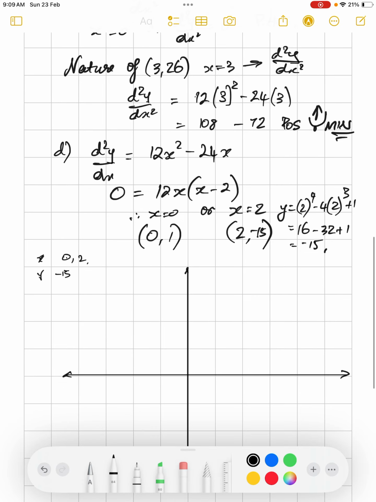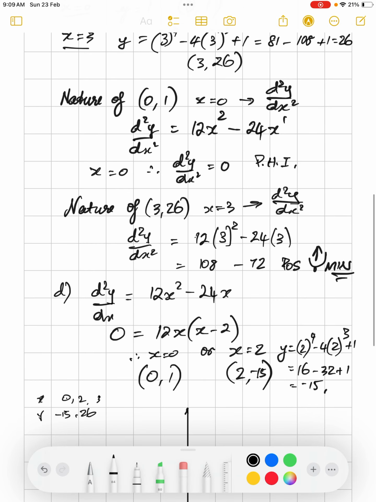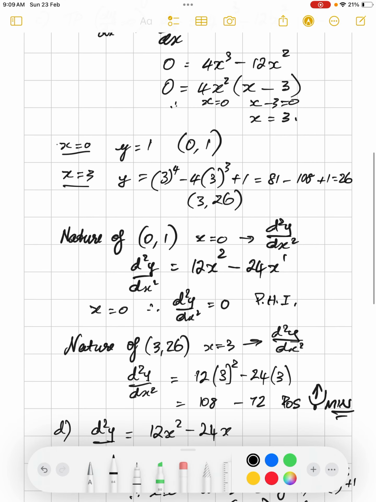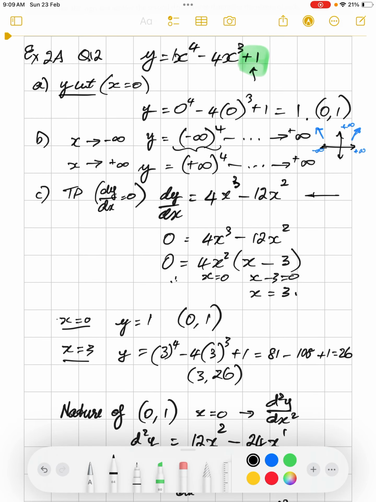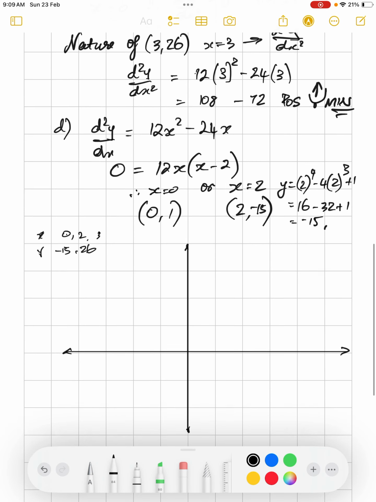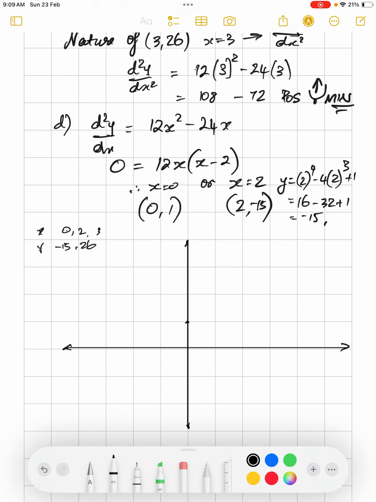We've got the point (3, 26), (0, 1), and that's it. So we need to go up to 26 and down to negative 15. So let's go 10, 20, 30 on the y-axis, negative 10, negative 20, and let's go 1, 2, 3, 4, 5, negative 1, negative 2, negative 3.